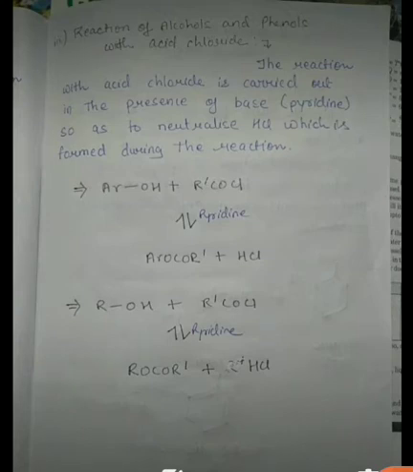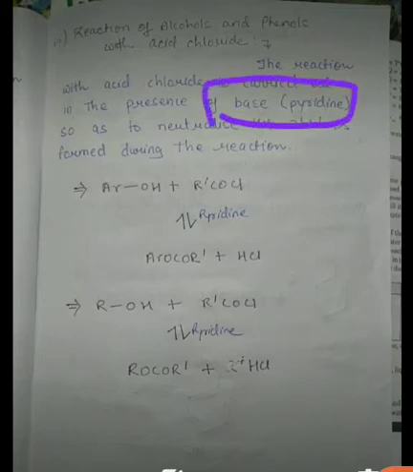It is carried out in the presence of base. Okay, so for this reaction presence of base is required. ऐसे रिएक्शन में क्या होता है, बेस का प्रेजेंस रिक्वायर्ड होता है. Okay, why it is so, why we need the base? Because students, in the reaction of formation of ester from reaction of alcohols and acid chloride, acid is formed. Okay, hydrochloric acid is formed.